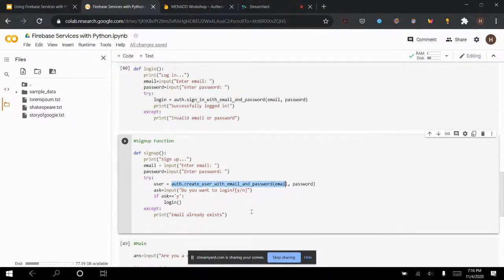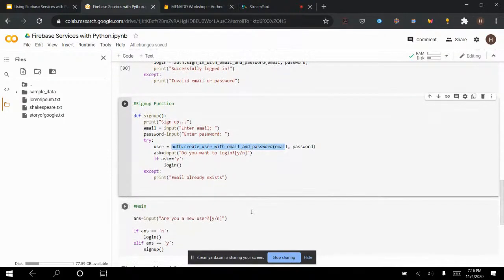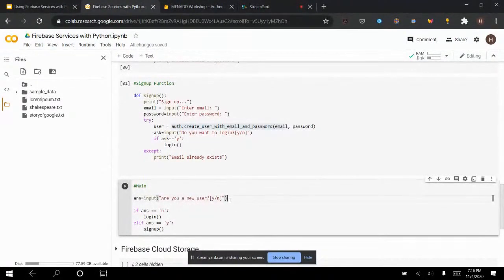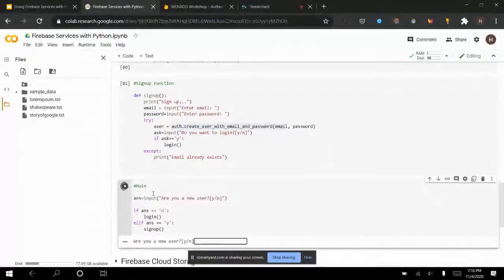Now let's ignore the rest for a moment and go back to our main. So what will really be happening? Okay, so now I take input from the user, which is their answer. Are you a new user? Yes or no? Now if the user puts yes, they're a new user, they need to sign up, right? So you should agree with me on that. So a new user wants to create a new account, they want to sign up. So create user. Now, if they say no, they want to log in. So they are not a new user, they already have an account, they just want to log in. So let's run the main actually, and let's see what happens.